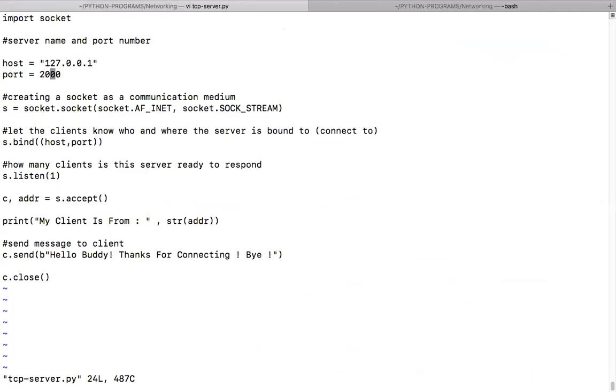Is that okay? Do you guys understand that? Yeah, so I just chose 2000. I think nobody is using 2000. No standard protocol is using 2000. So I decided to have the port number as 2000.